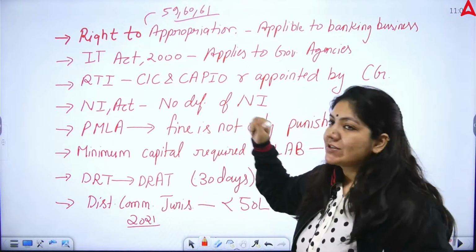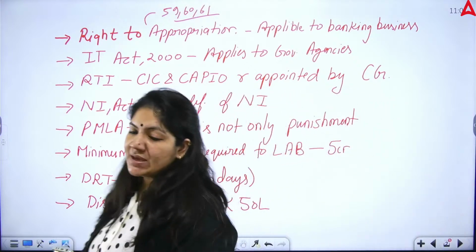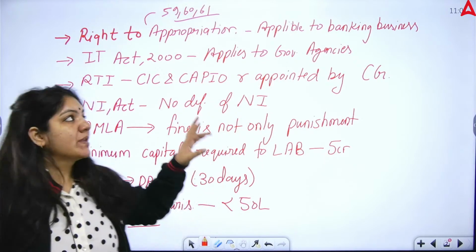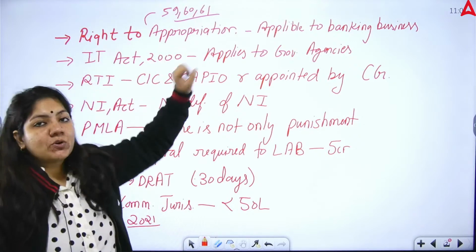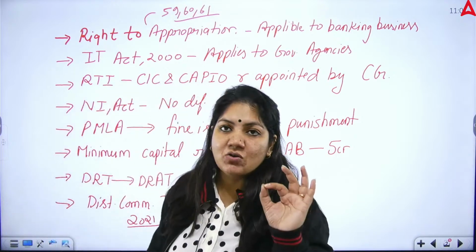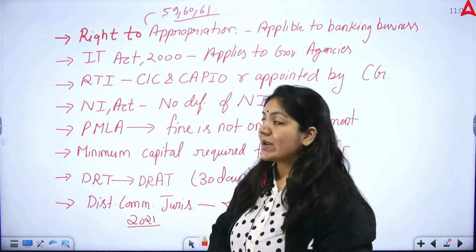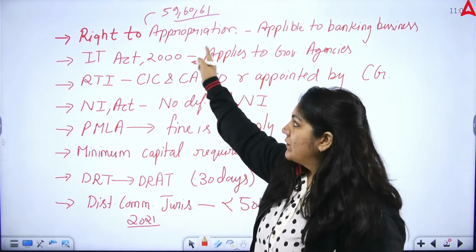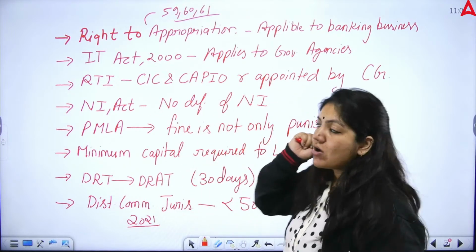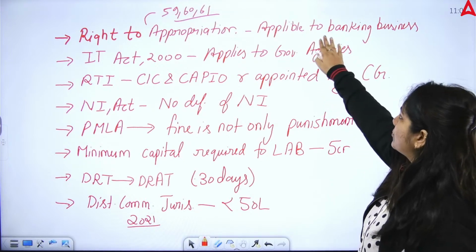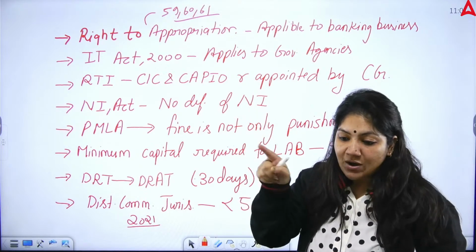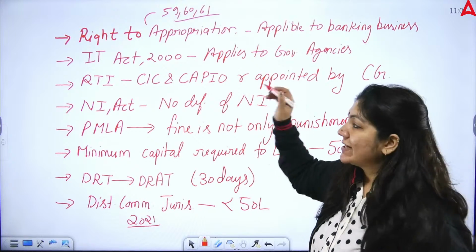this subject. If I talk about the questions of today's session, sir and ma'am, you can easily see one-liner questions were mostly asked in the paper. One-liner question: what is right to appropriation? Right to appropriation is the Clayton rule that is given in the Indian Contract Act sections 59, 60 and 61. The question asked which of the following statements about right to appropriation is not correct. In the wrong option it was given that it is not applicable to banking business. This statement was wrong, because the Clayton rule is also applicable to banking business.